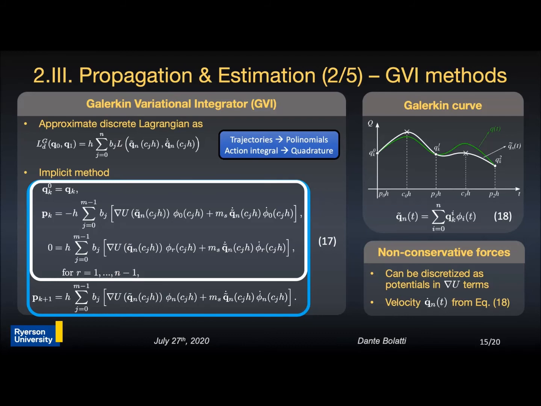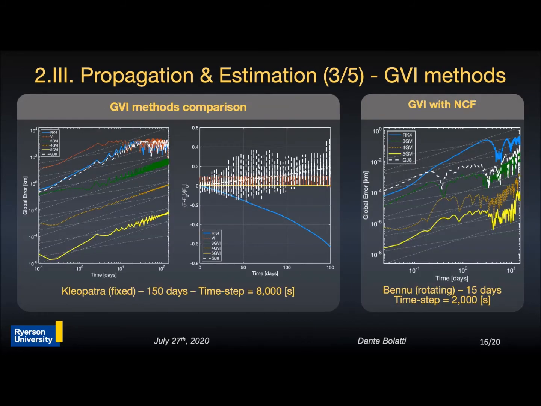To see how these methods behave, in the next slide a comparison will be performed against classical methods found in the literature. The position and normalized energy errors are shown in the left side of the screen for the propagation performed about Cleopatra for 150 days, using a large time step. It can be seen that the position error for the three Galerkin methods is very low when compared to the traditional methods in the literature.